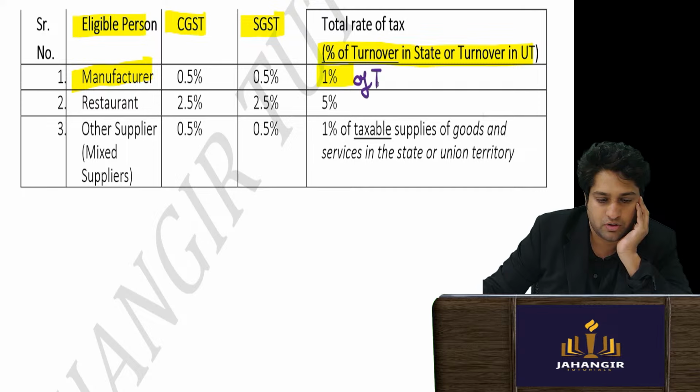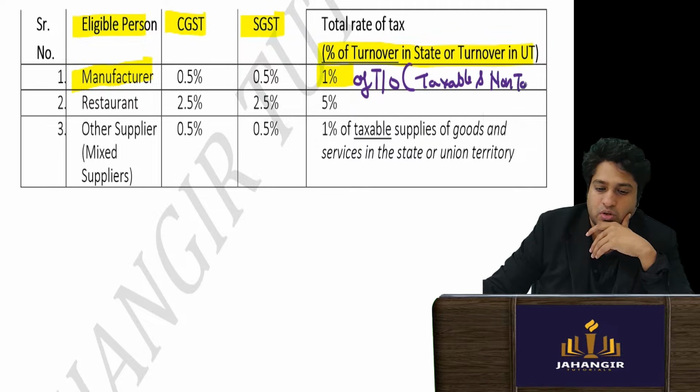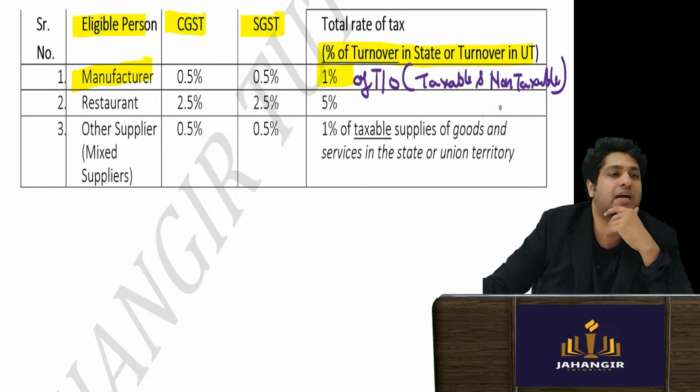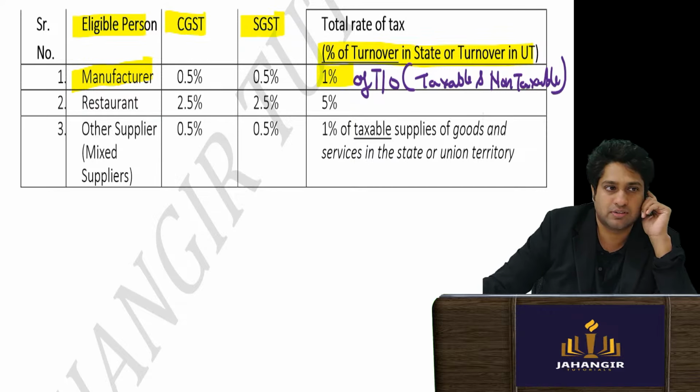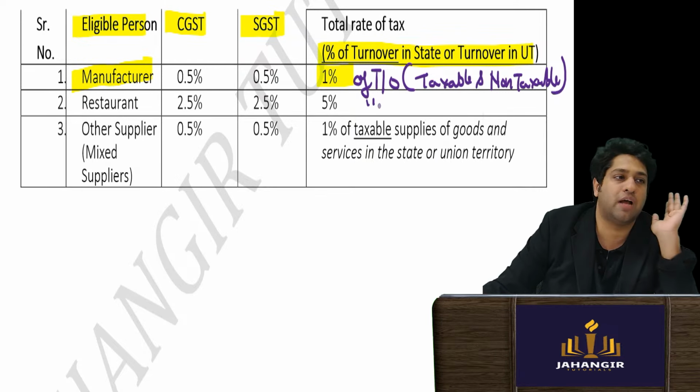And when you go to see the turnover, it includes taxable as well as non-taxable, right? Turnover, sales. So obviously you want the benefit or you don't want, you calculate. It will still come to be beneficial only.